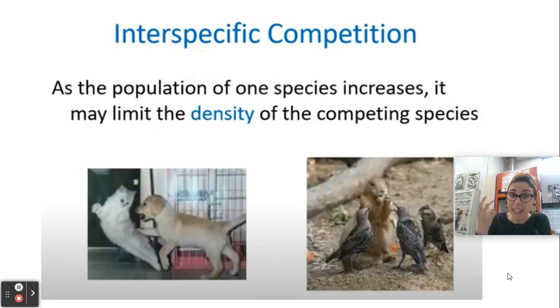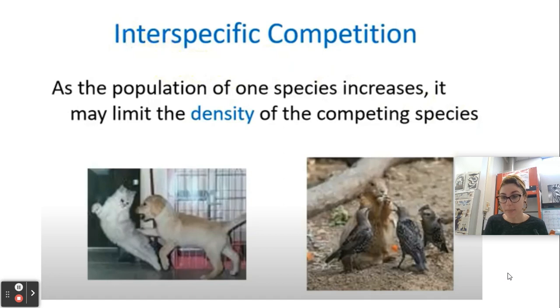But then we have interspecific competition. This would be the competition between different species. So as the population of one species is increasing, interspecific competition is going to limit the density of the competing species.